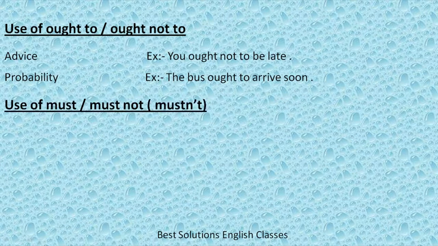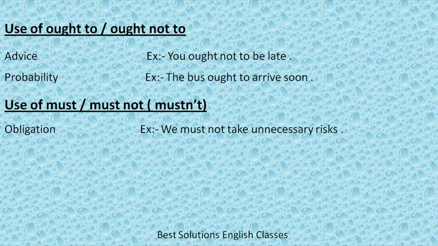Next modal is must. We will see the use of must or mustn't. Modal must is used to show obligation, for example, we must not take unnecessary risks. Next use of must is to show necessity, for example, I must go home now.